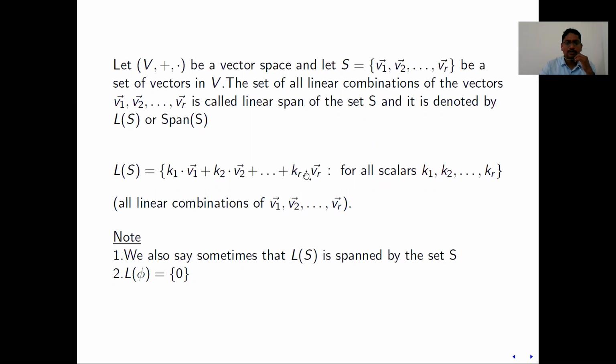Now this linear span we have discussed in the previous slide. What is the meaning of span of S, or just linear span of S? It is just all linear combinations of vectors in S. That is nothing but the span of S. One should make some important remarks regarding this.